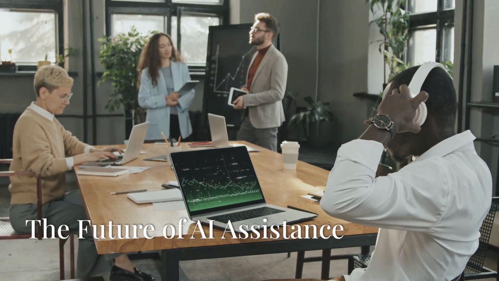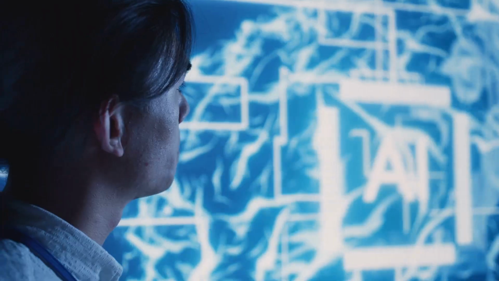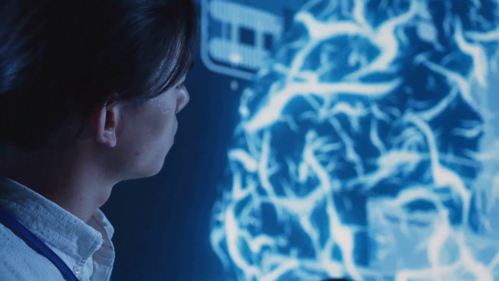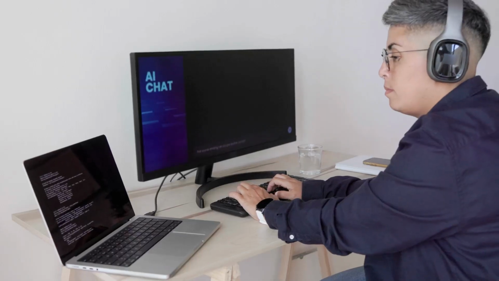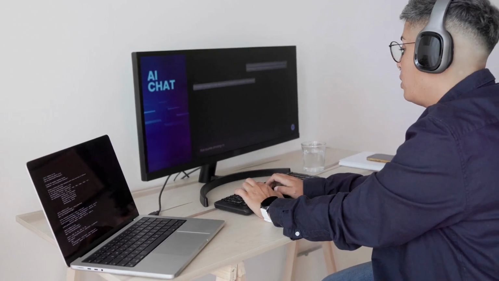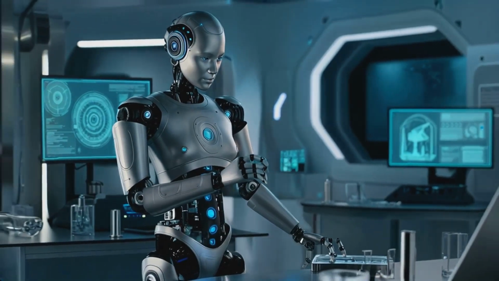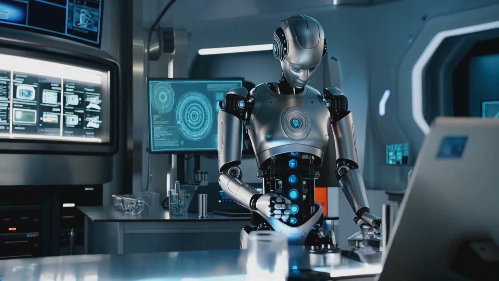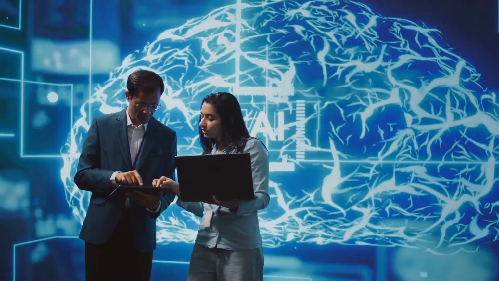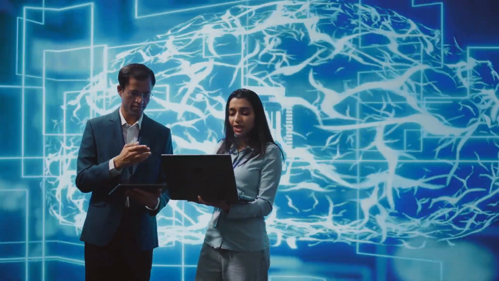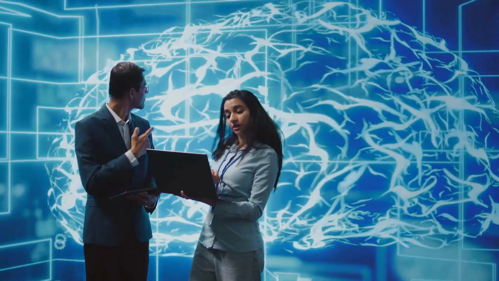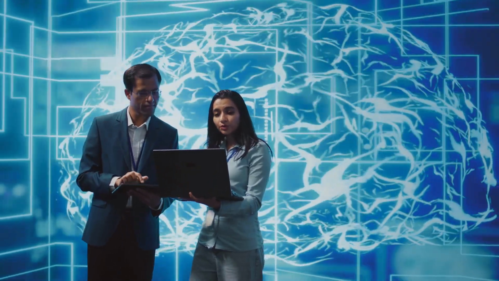Section 9. Conclusion. The future of AI assistance. ChatGPT Pro represents a pivotal moment in the evolution of artificial intelligence. It is a testament to how far we have come in integrating AI into our daily lives and professional environments. It's not just a tool, it's a powerful ally for professionals seeking to augment their capabilities and achieve new heights in their respective fields.